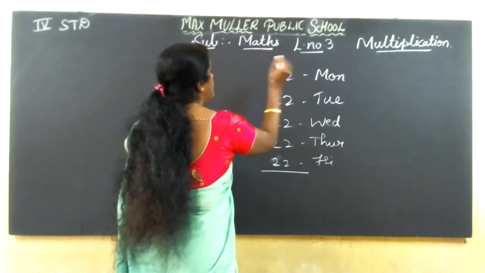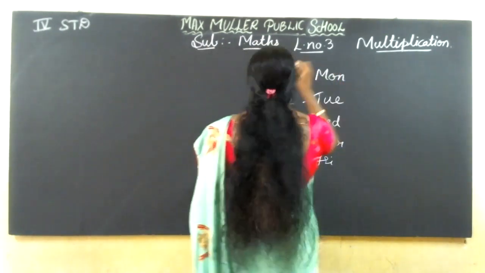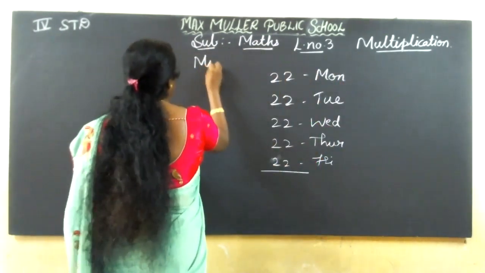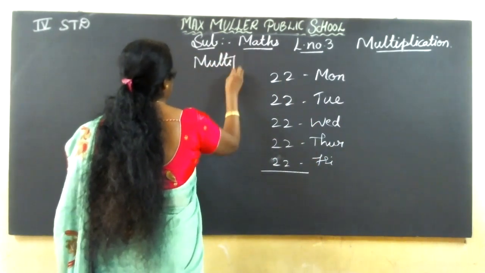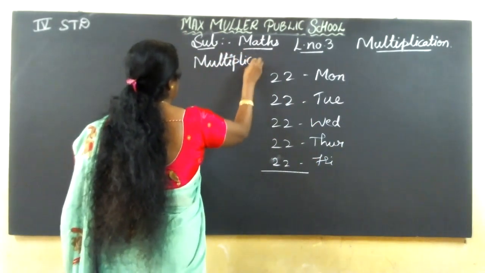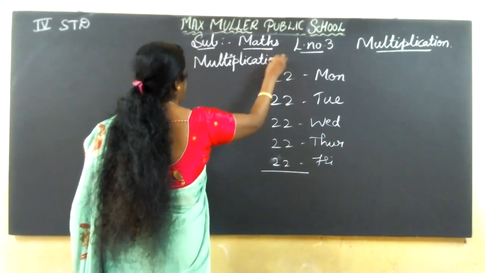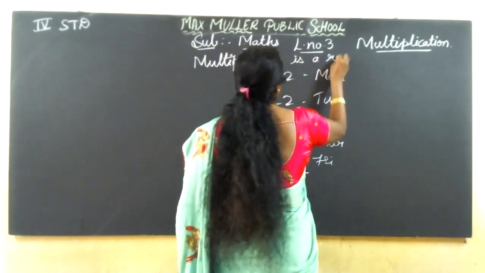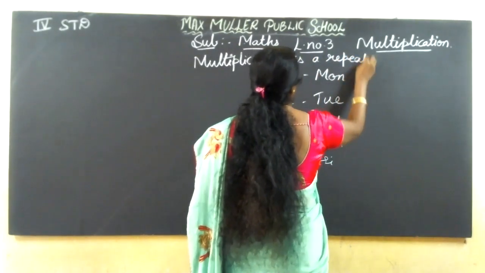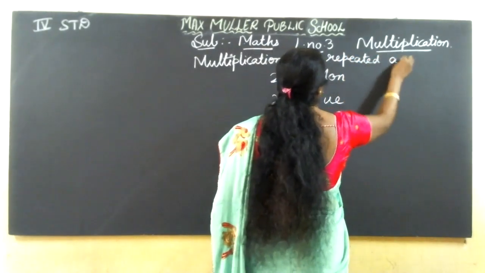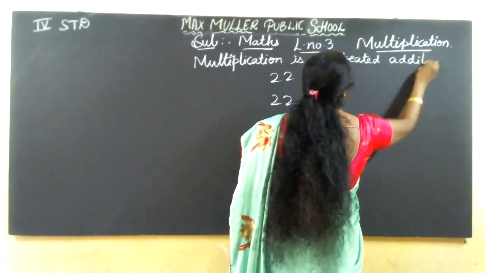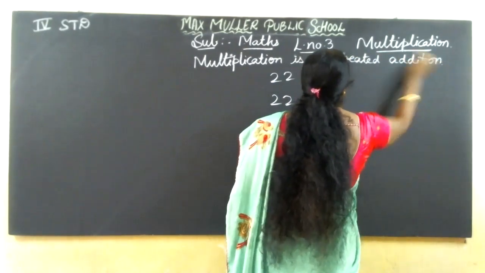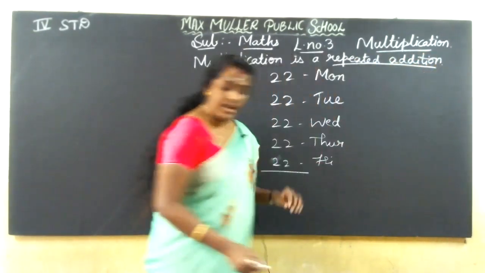See, I told you about multiplication. I'll write it here: multiplication is a repeated addition.